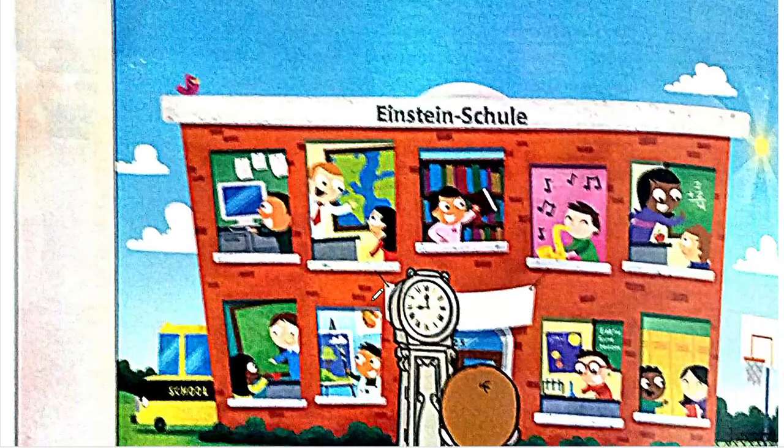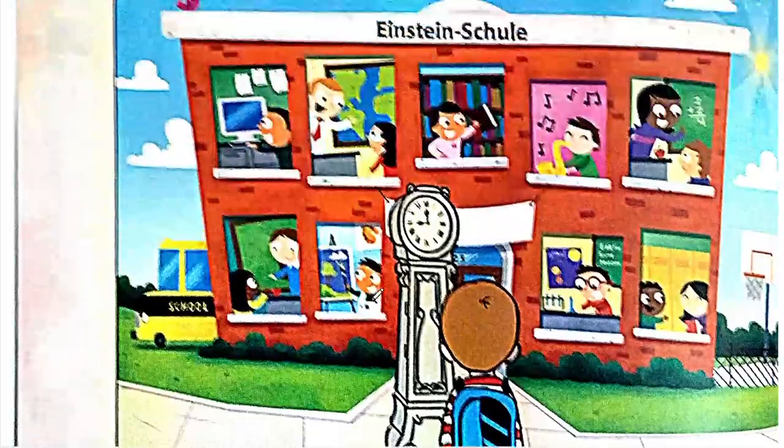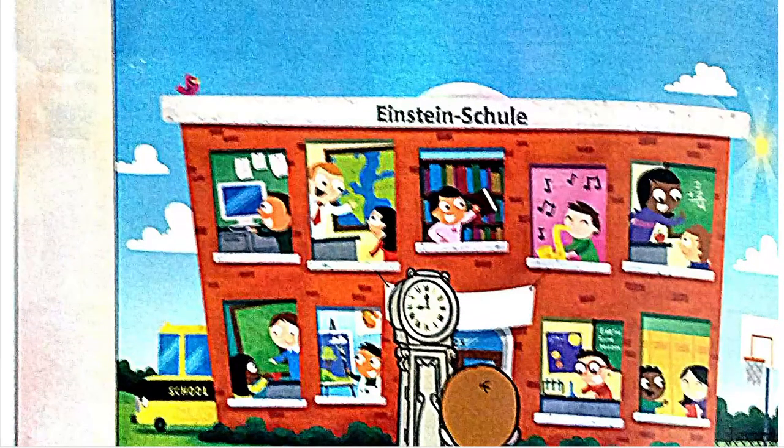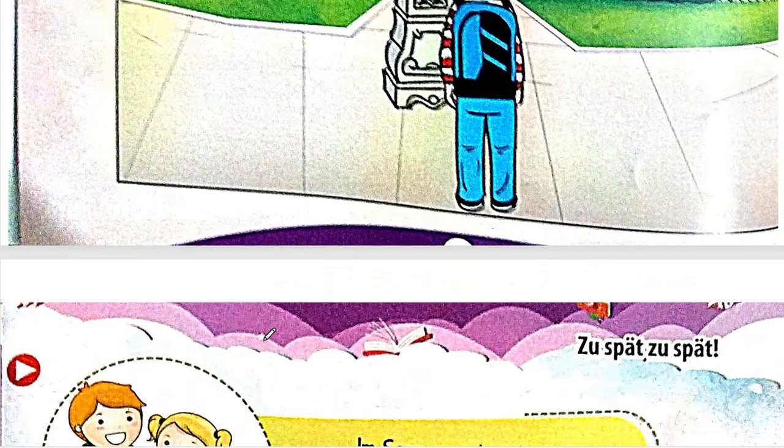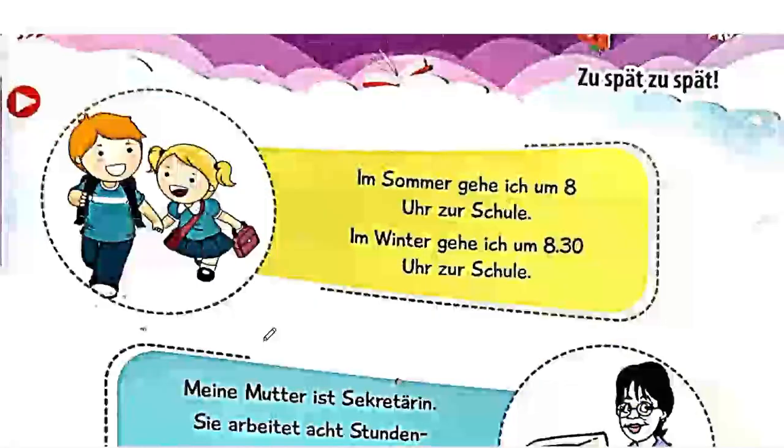Okay, now let's begin. So, Lesson 4, what exactly is in this lesson? The chapter starts with a picture of Einstein Schule. Einstein is the name of the school and Schule is school. And we could see people doing various activities, like here there's a computer, teacher is teaching, books, library maybe, music, maths, so many things. So let's move ahead and see what exactly is in the chapter.